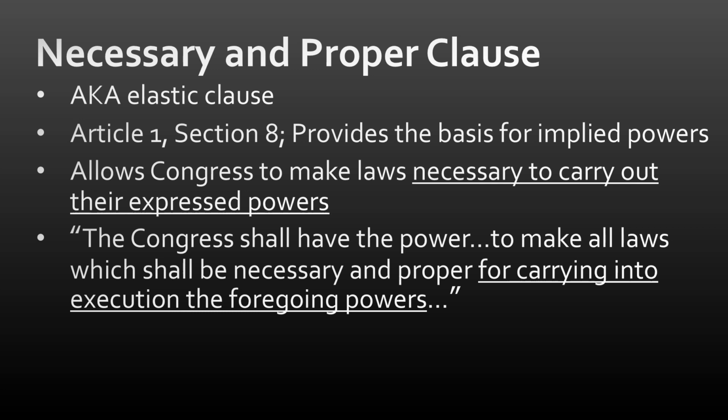So, what this is saying is that Congress is able to make laws that they think are necessary and proper, things that are not directly written down or expressed in the Constitution, as long as it relates and helps them carry out the powers that they were specifically given. So that's where that third bullet point that summarizes it really nicely, I think. Allows Congress to make laws necessary to carry out their expressed powers. So they can't just make a law about absolutely anything. It needs to relate back to their expressed powers.